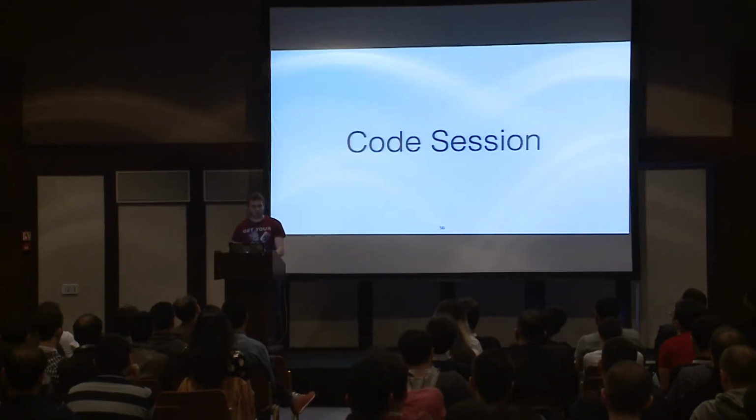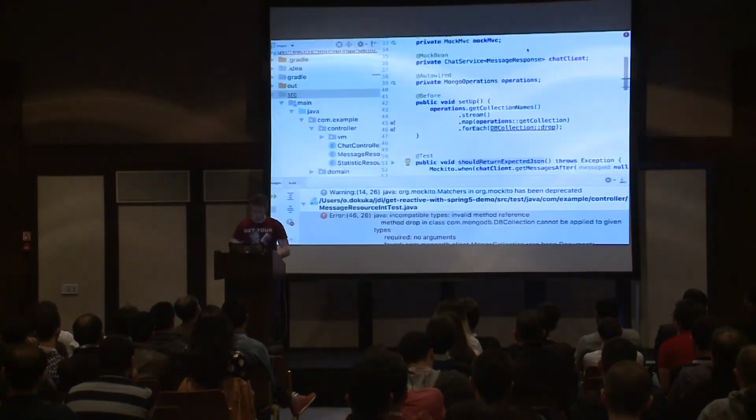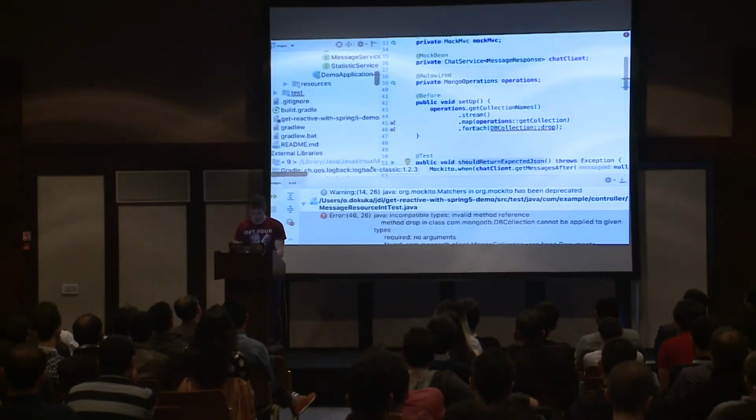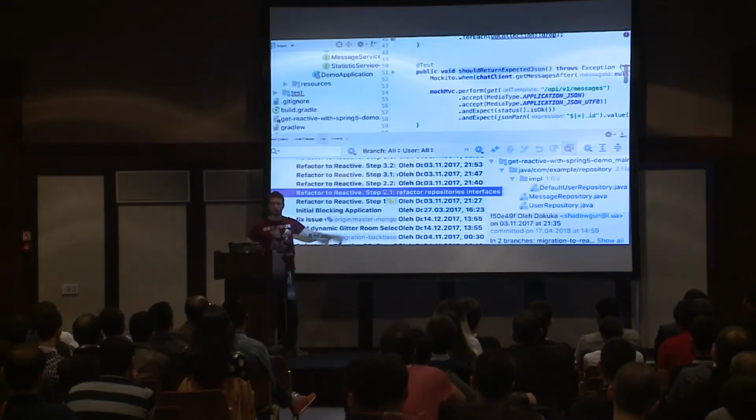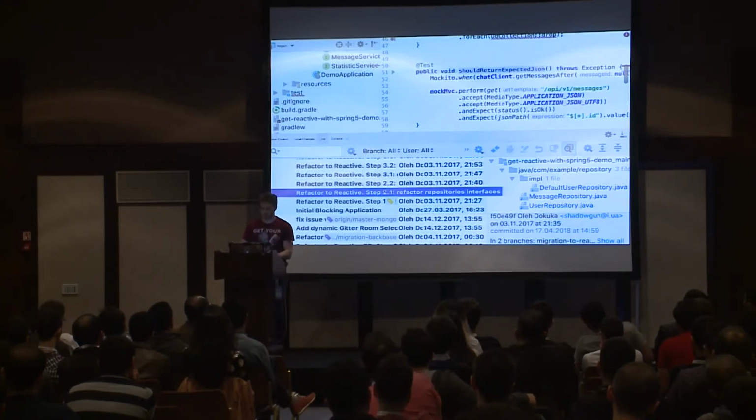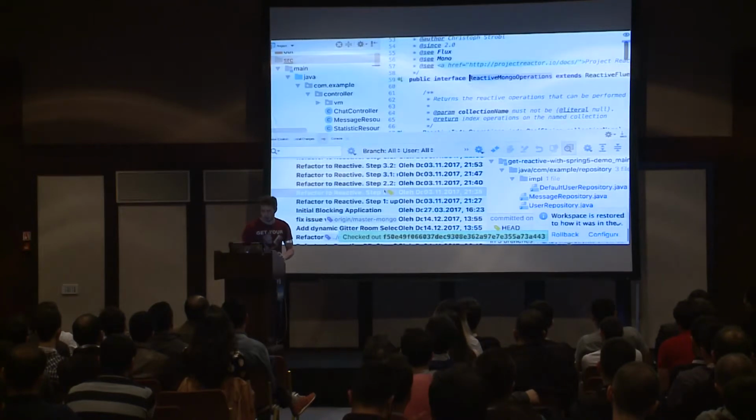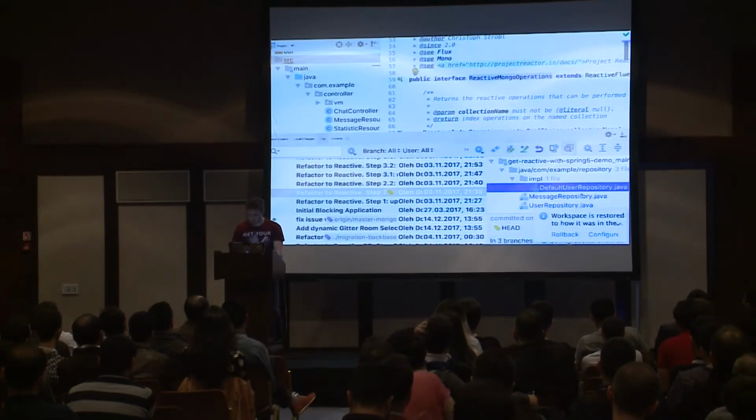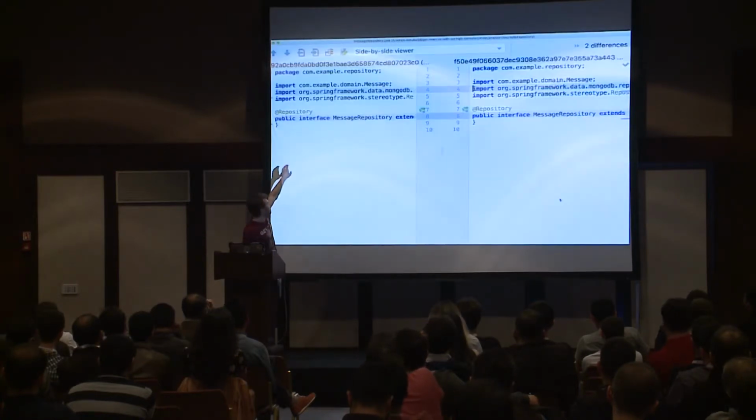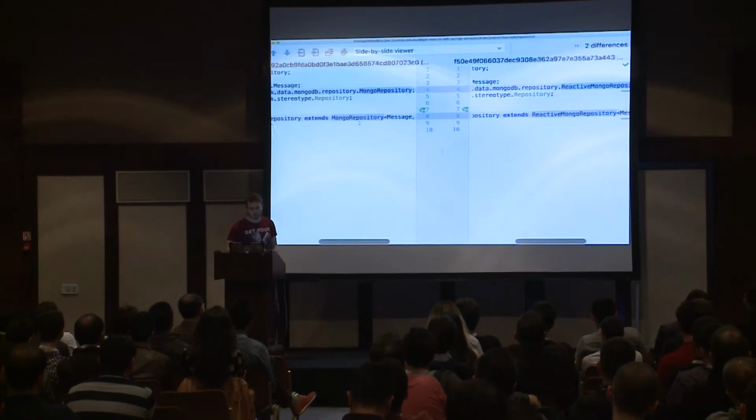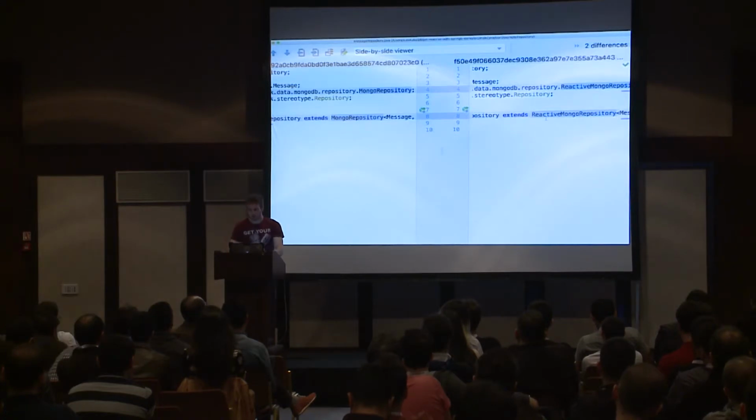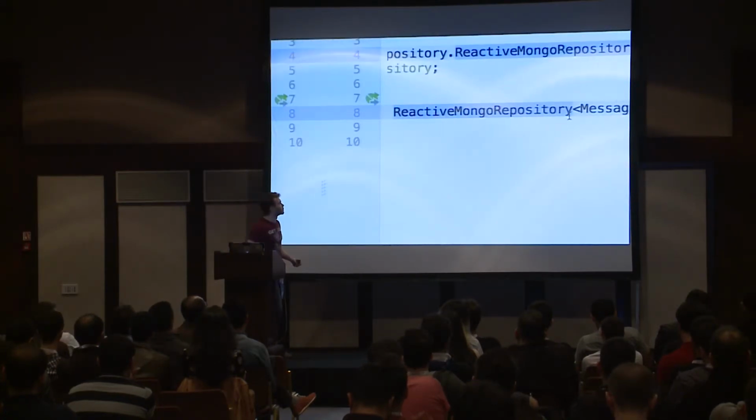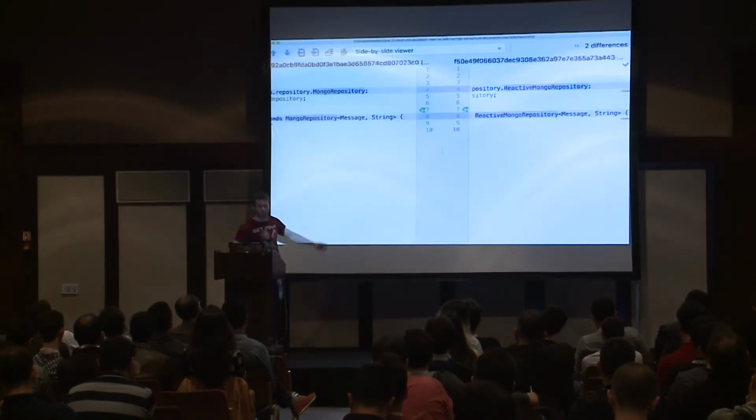And right now I'd like to apply the changes, and I'll show that we have such an amazing thing in Spring Framework. First of all, I'd like to move our database communication. I would like to change communication over repositories. And here I apply our changes. For example, here we have our message repository, which extends Mongo repository. And the only change here is reactive Mongo repository instead of the usual one.